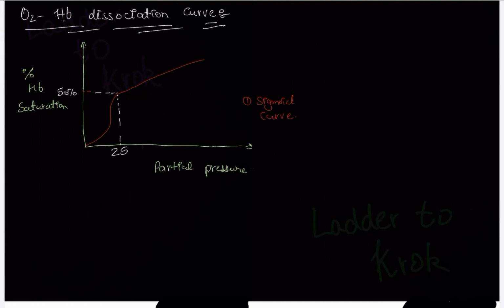Just imagine at a partial pressure of 50, the saturation is about 95%, and at a partial pressure of 75, let's take it as 97%, as we know that it can never reach 100%. So this is that curve. At this point, the saturation is 50% and the partial pressure is 25.